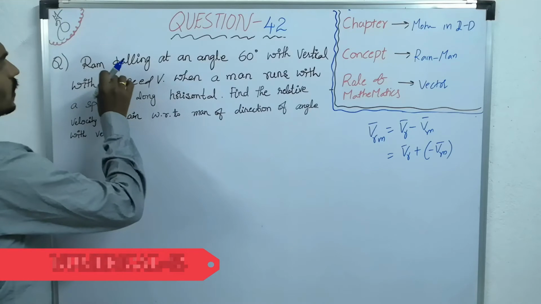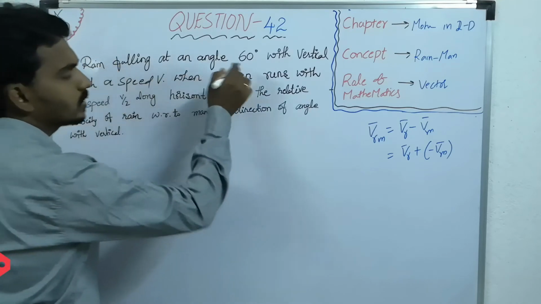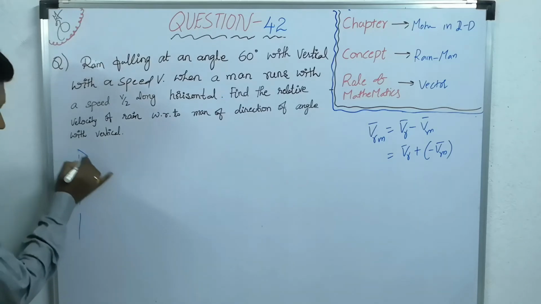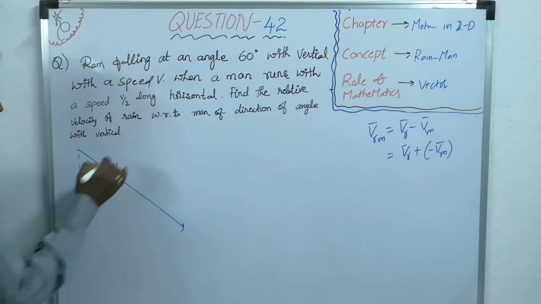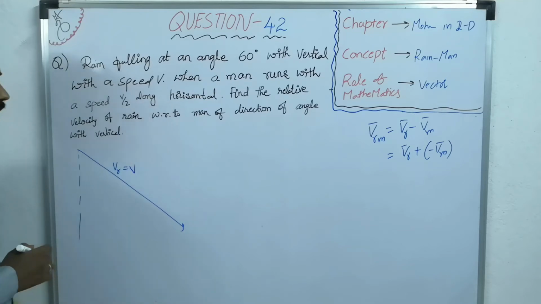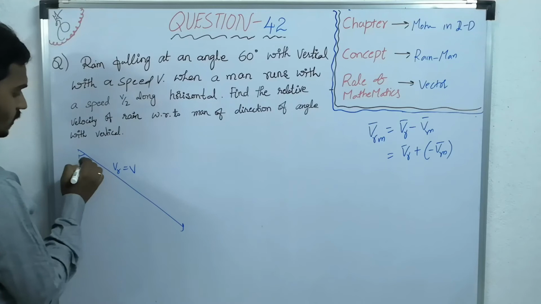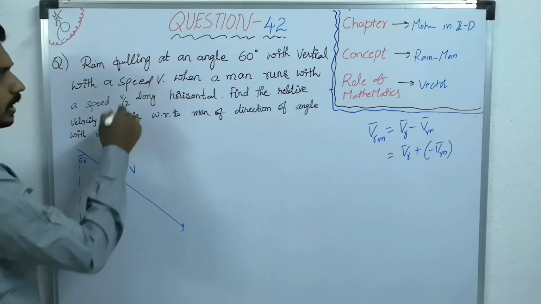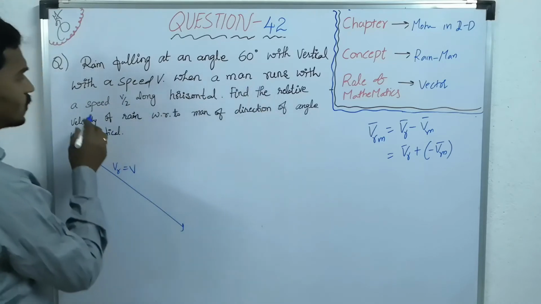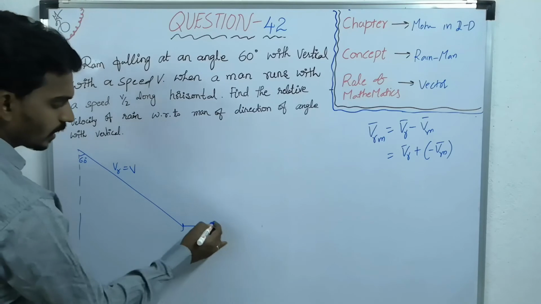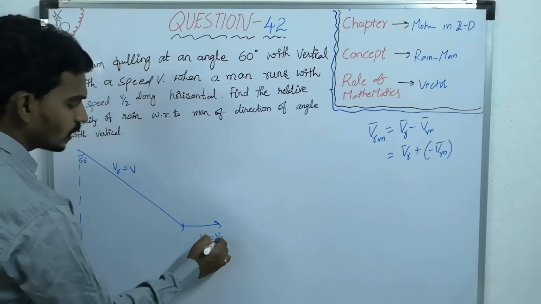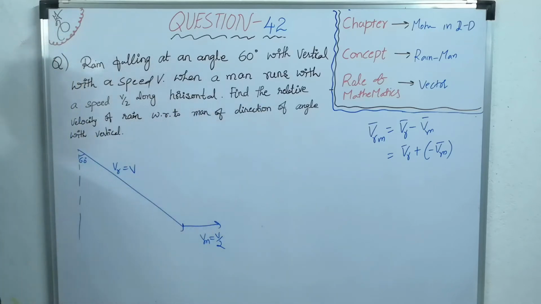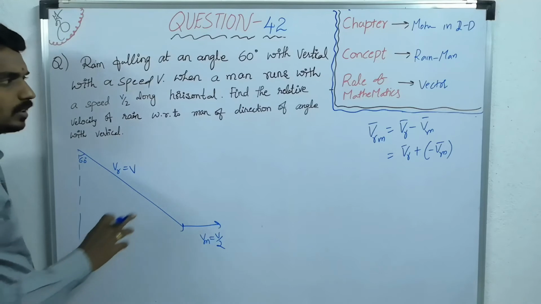So rain is falling at an angle 60 degrees with vertical. So this is vertical, let's take, and the rain is falling, let's take VR, the magnitude you consider something V. It is falling at an angle 60 degrees with vertical, with a speed V. They have given speed V. When a man runs with a speed V by 2, now a man is running, Vm is V by 2, along horizontal, find the relative velocity of rain with respect to man and direction